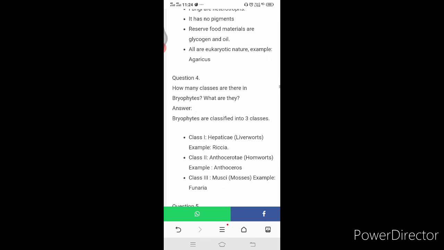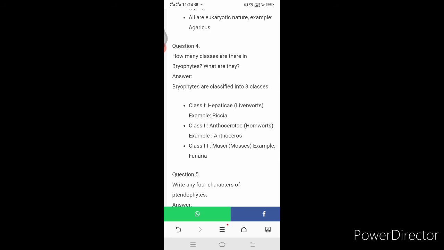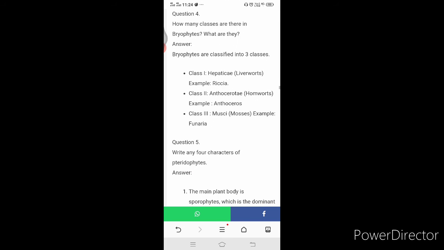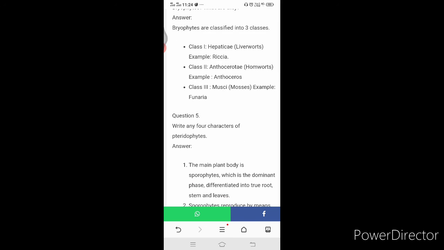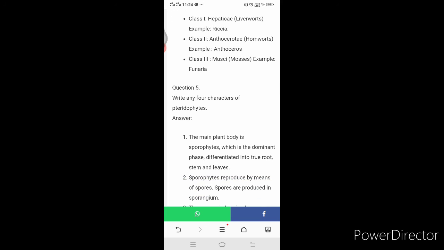What are they? Bryophytes are classified into 3 classes. Class 1, Hepaticae, liverworts. Example, Riccia. Class 2, Anthocerotae, hornworts. Example, Anthoceros. Class 3, Musci, mosses. Example, Funaria.